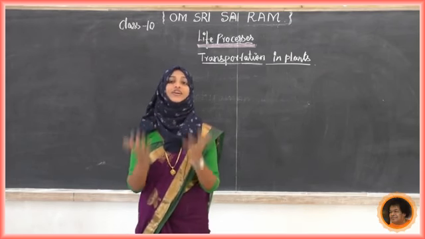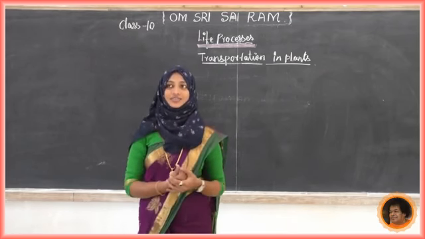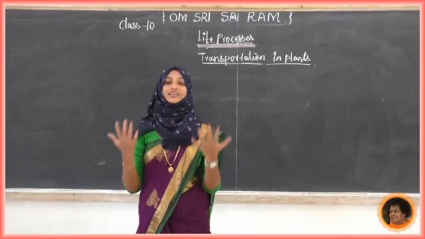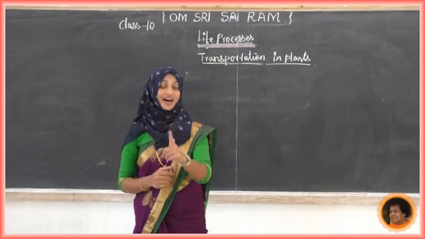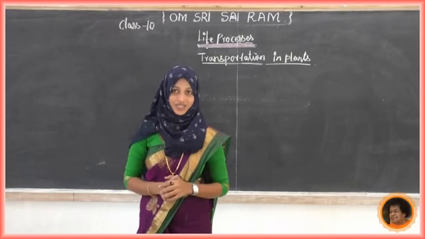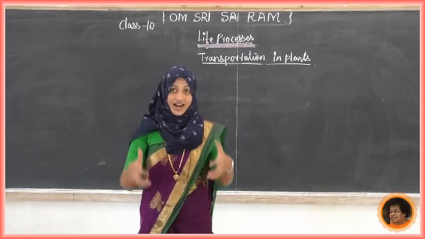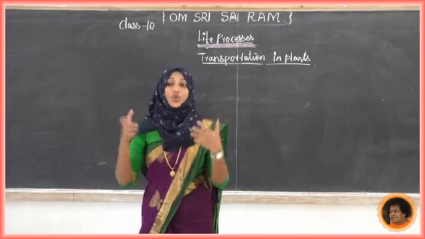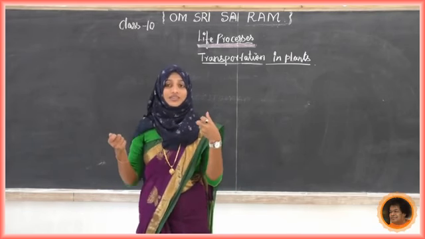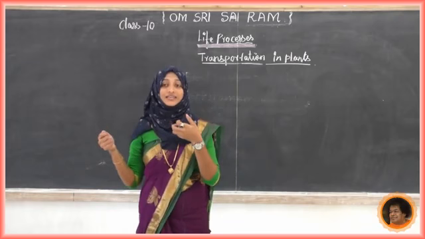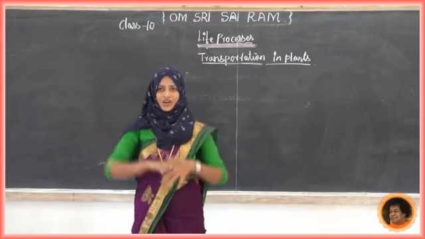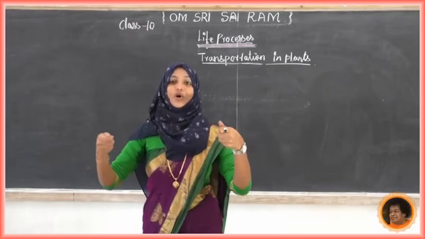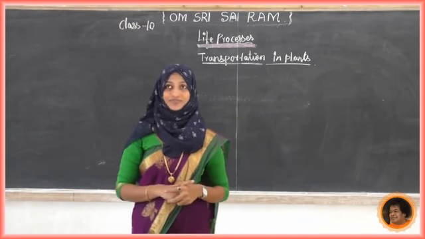Now tell me, from where do they get the water and the nutrients? Yes, they have roots. They absorb water, minerals and other nutrients from the soil by using their roots.